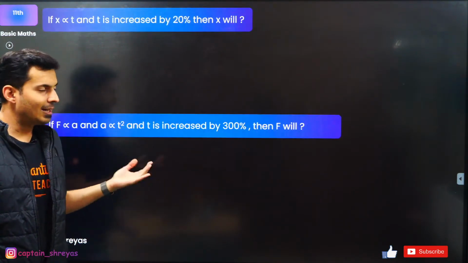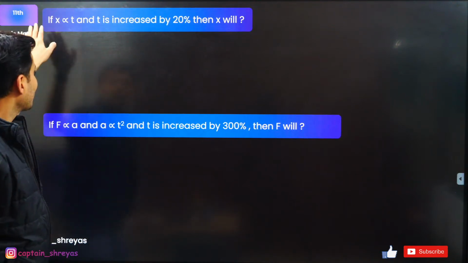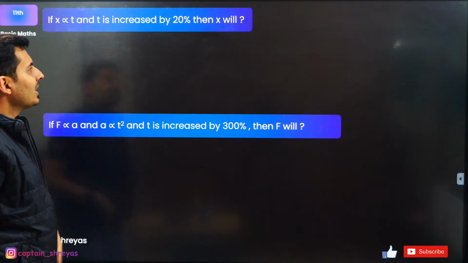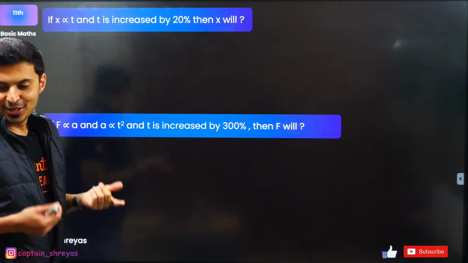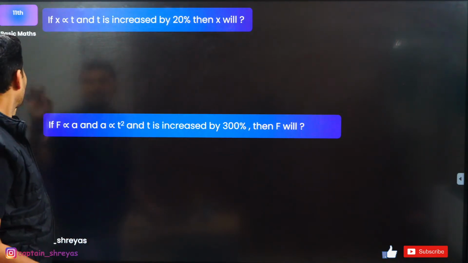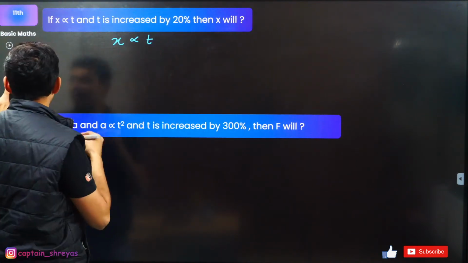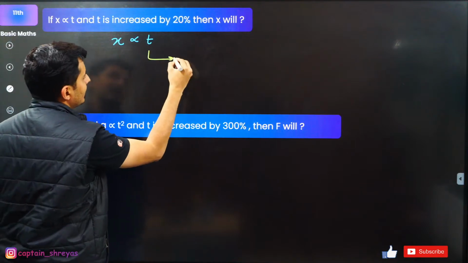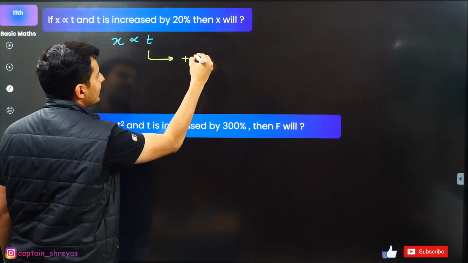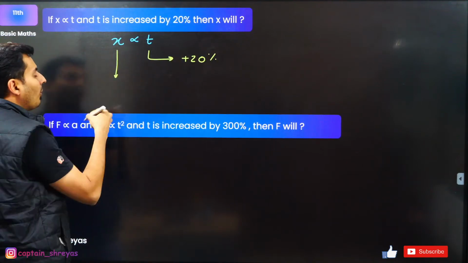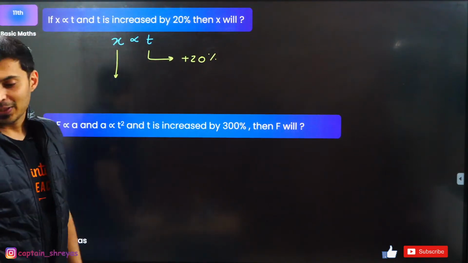Taking it up a little bit notch further up. X is proportional to t. T is increased by 20%, then x will increase by how many percentage? Come on, let's see if you guys can answer this. X is directly proportional to t. If I increase this t by 20%, by how much percentage will x increase by?